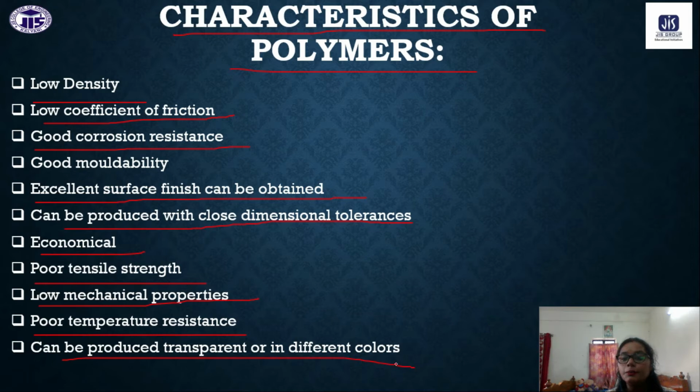They can also be produced transparent and in different colors, as you know already. You can see that we can get polymers in different colors, or transparent polymers, like water bottles. So these are all the special features. Based on these special features, we can use polymers in our regular life, and that is the utility of polymers, based on these special characteristics.